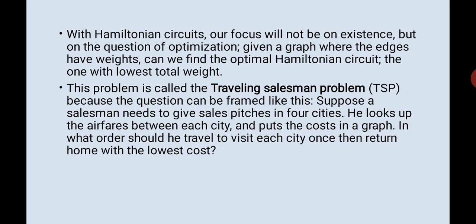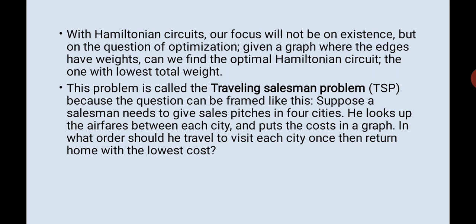The question can be framed like this: suppose a salesman needs to give sales pitches in 4 cities. He looks up the airfares between each city and puts the cost in a graph. In what order should he travel to visit each city once, then return home with the lowest cost? Say you have to travel to 4 cities: Delhi, Bombay, Agra and Madurai.